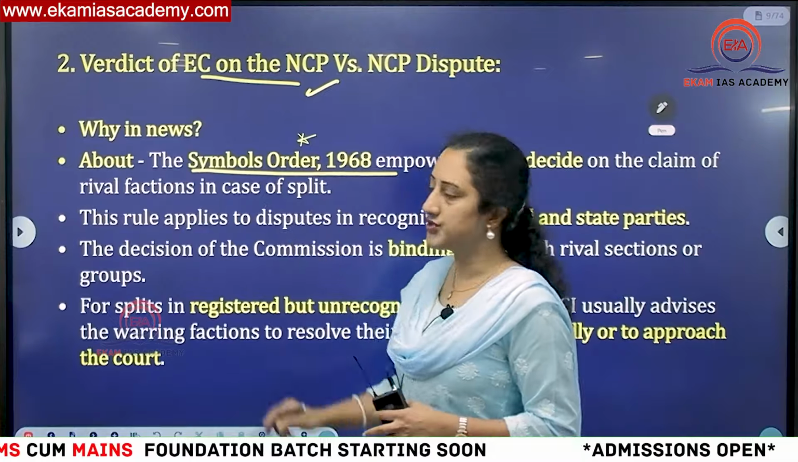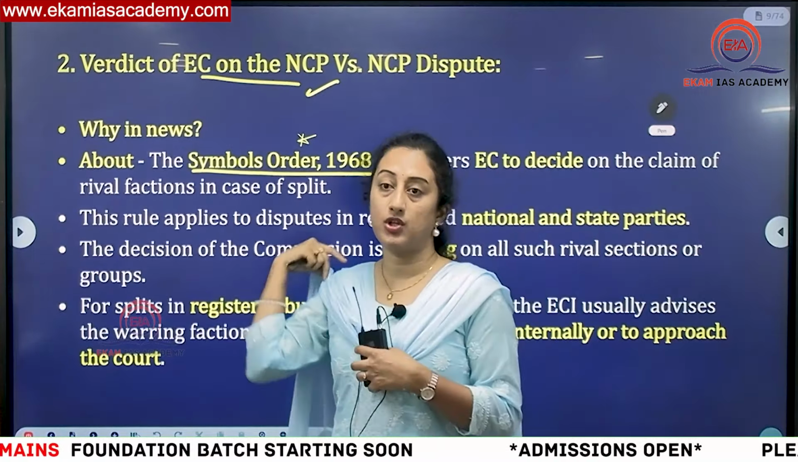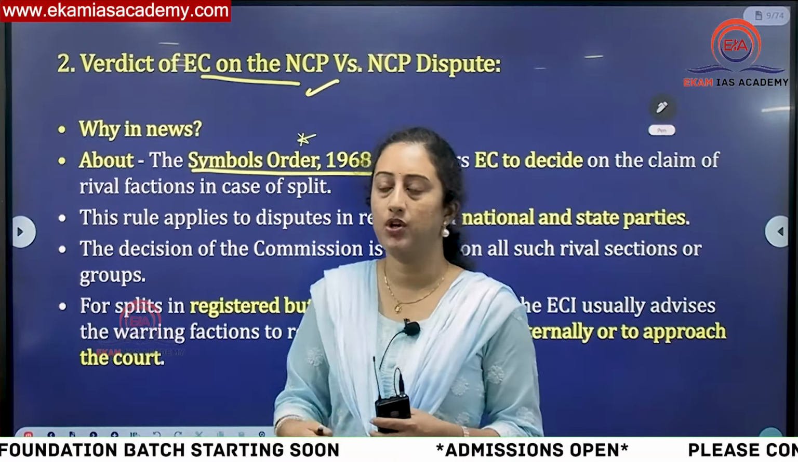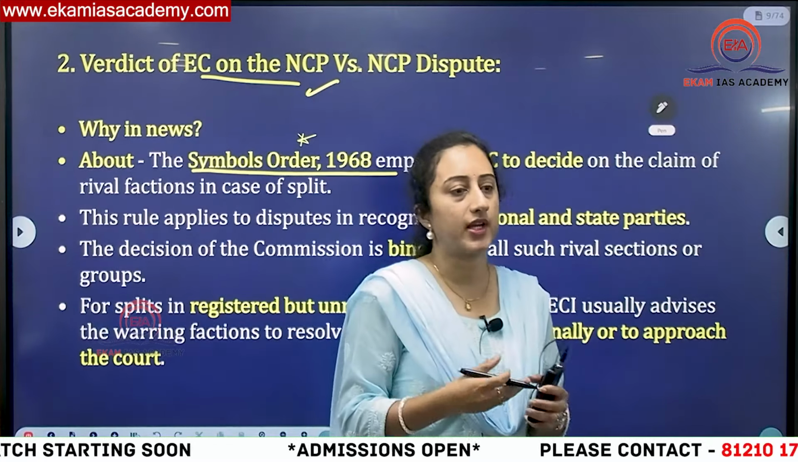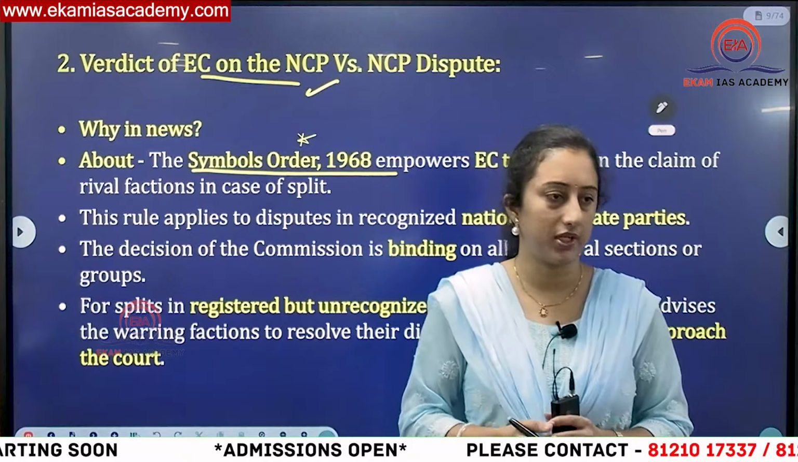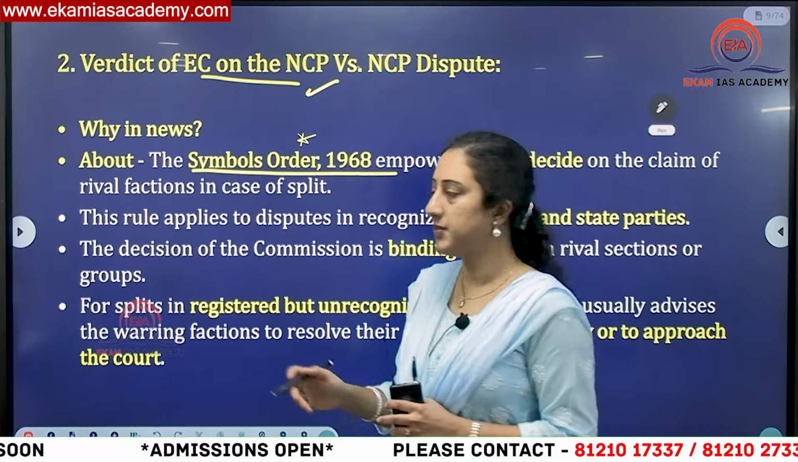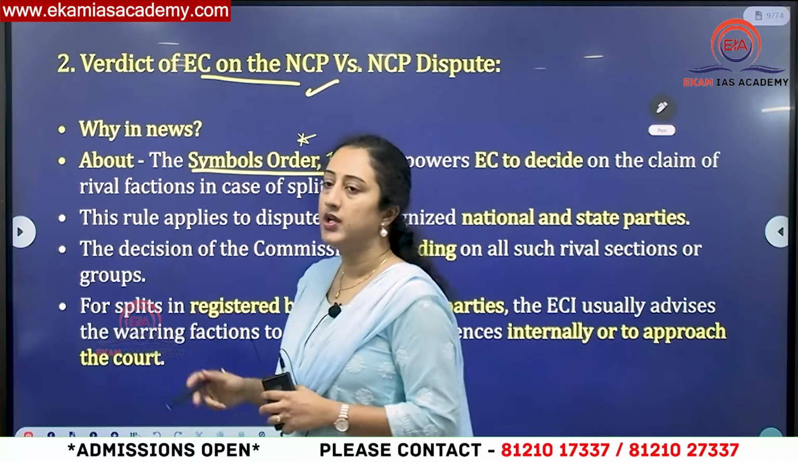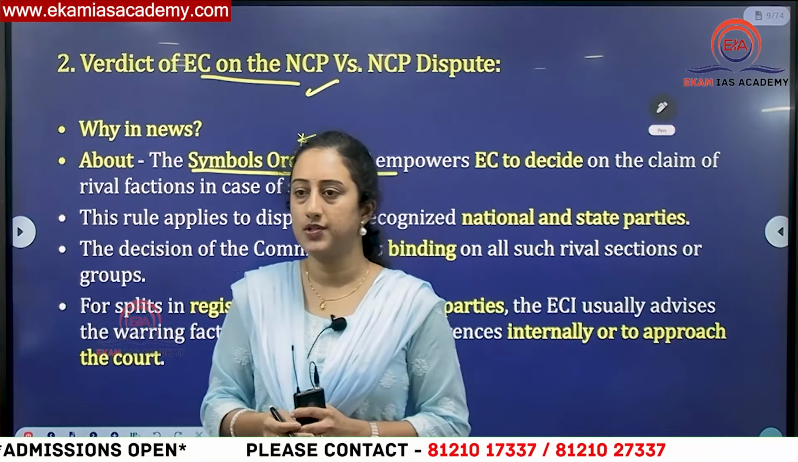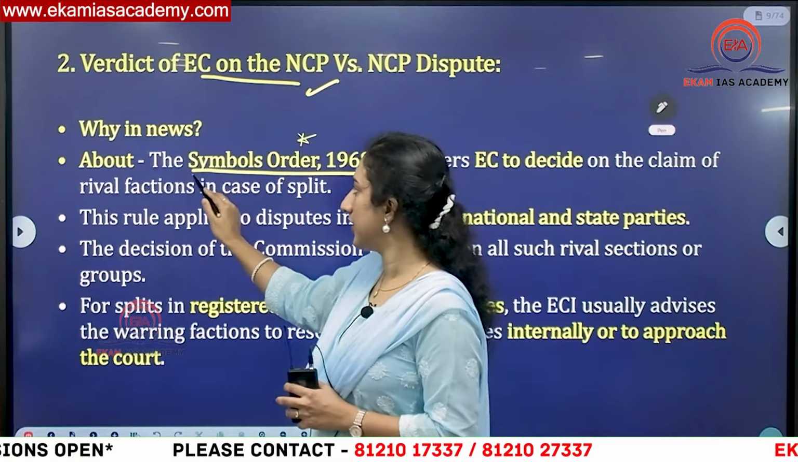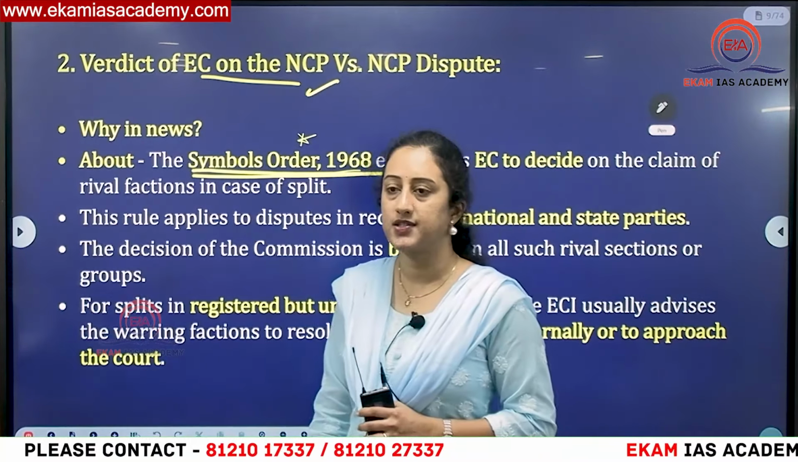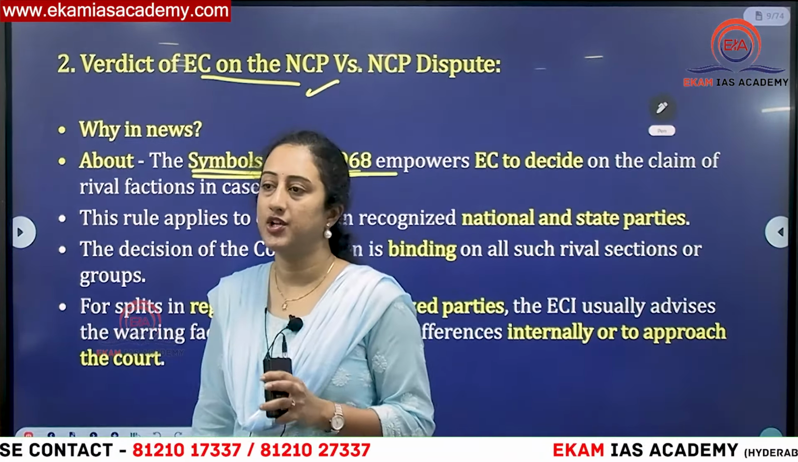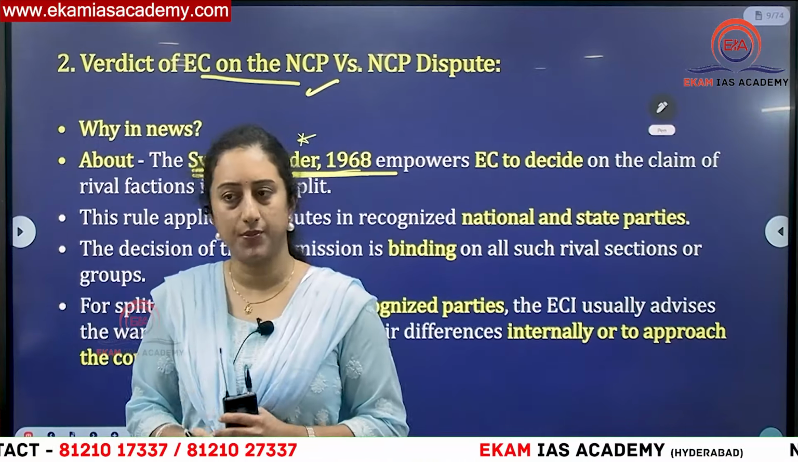So the main thing is the Election Symbols Order. This is the most important thing. There is no provision in the Constitution with respect to this, because one of the functions given to the Election Commission is that it will allocate party symbols and register political parties. But apart from that, the Constitution is silent on disputes between different parties. That is what is mentioned under the Election Symbols Order, or the Symbols Order of 1968, which gives the power to the Election Commission to decide in case of a dispute.